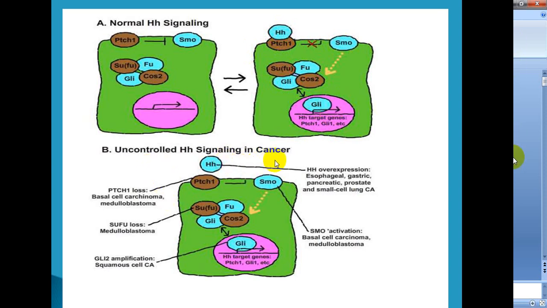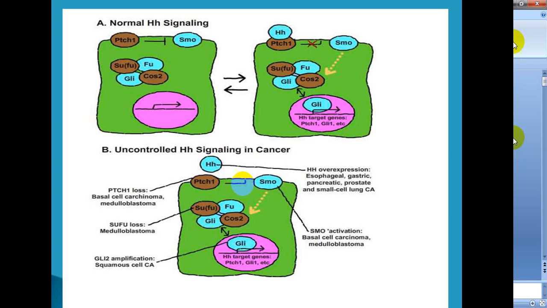But what happens in uncontrolled hedgehog signaling, when there is hedgehog overexpression? Then PTC is lost, and SMO is activated, and there is SUFU loss, and as a result there is the development of cancer.